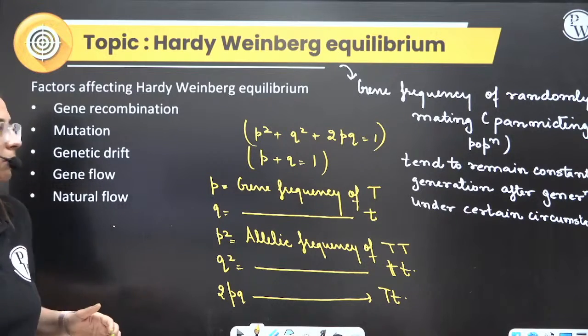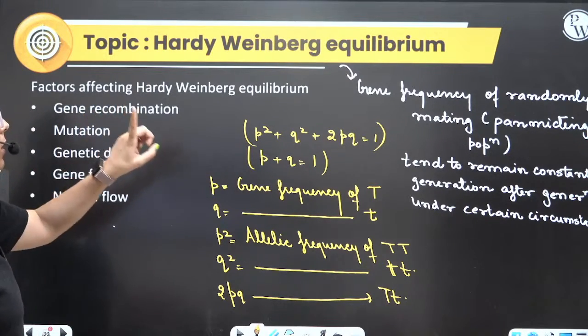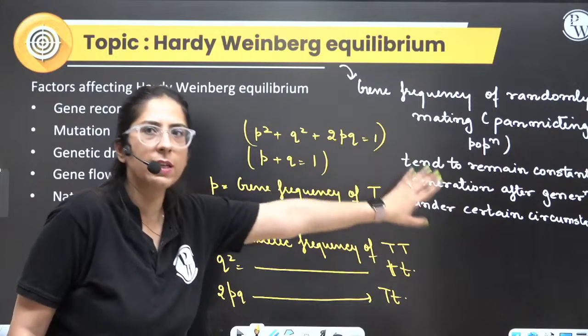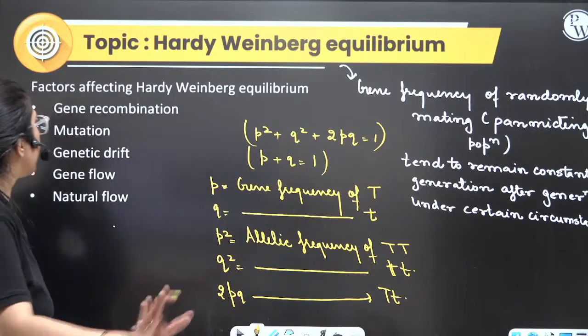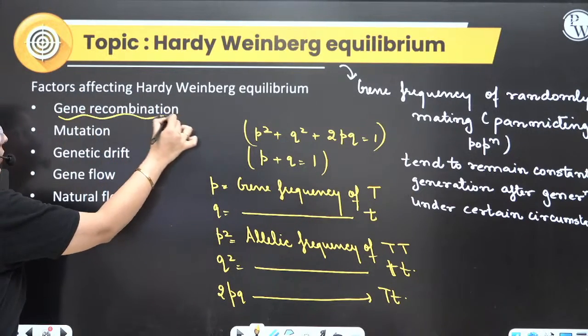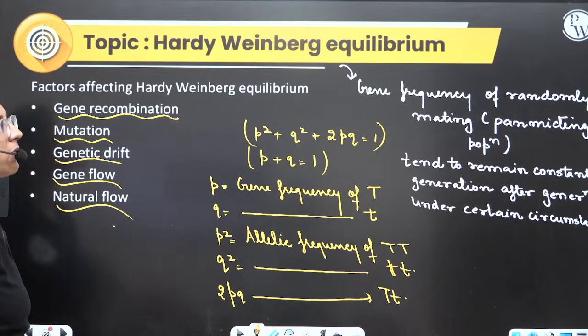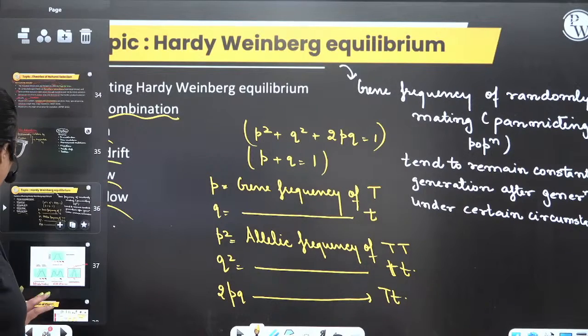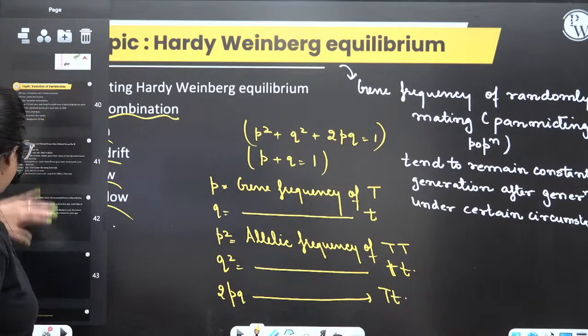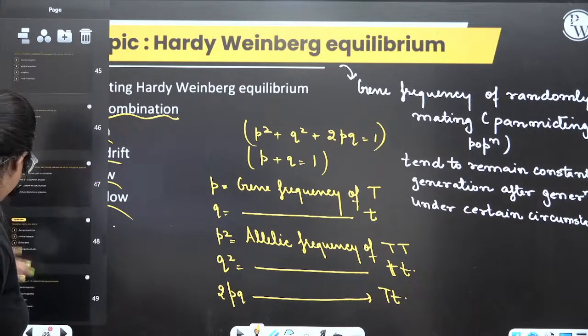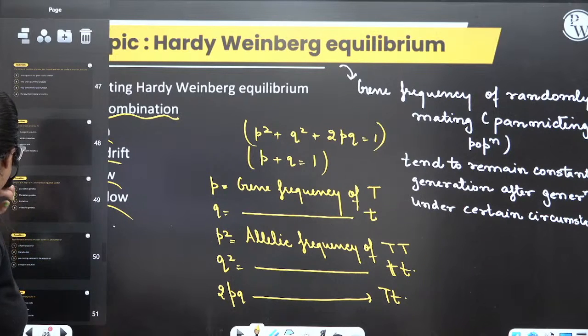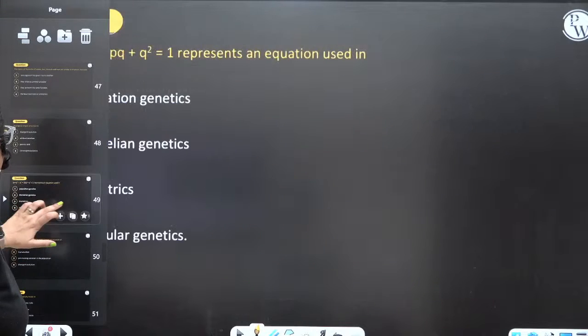Clear? They said under certain conditions it is always equal to 1. But it will not be equal to 1 when there is gene recombination, mutation, genetic drift, gene flow, and natural selection. Clear? Yes, one is dominant and another is recessive. Clear? Okay.